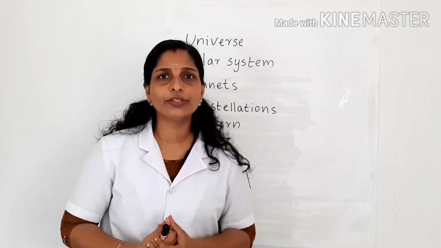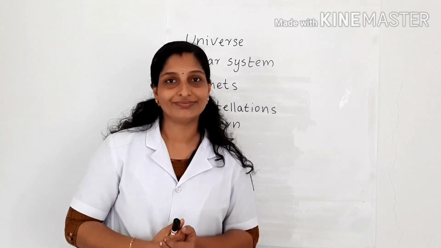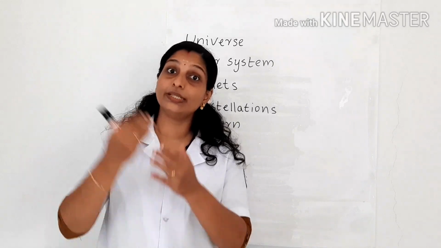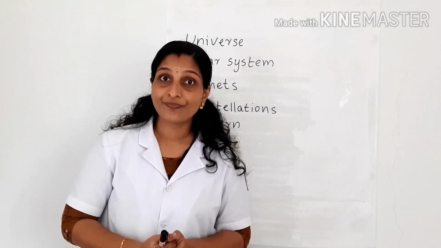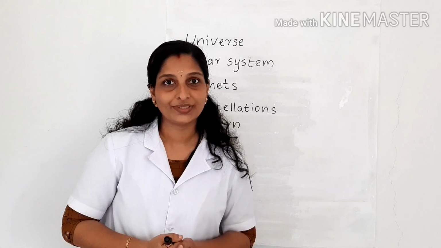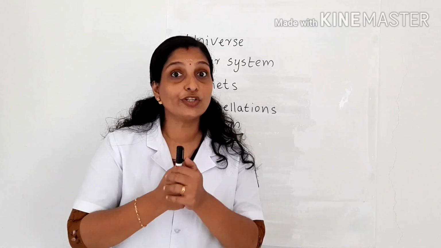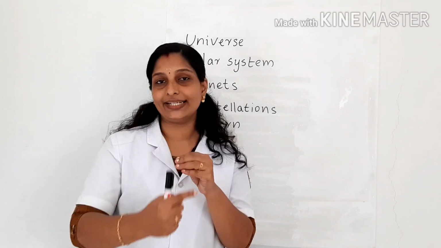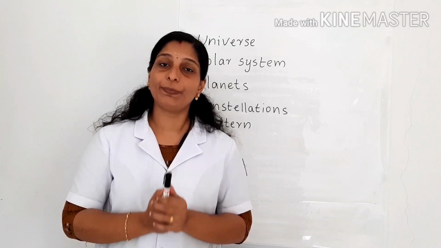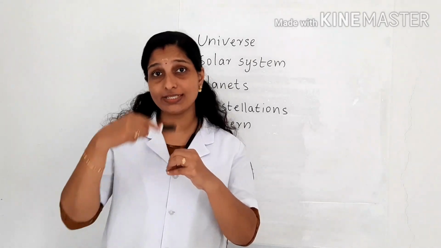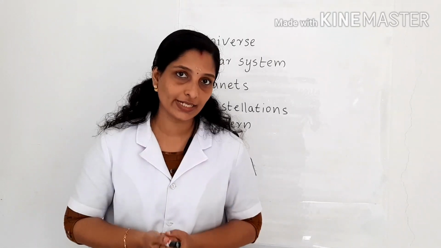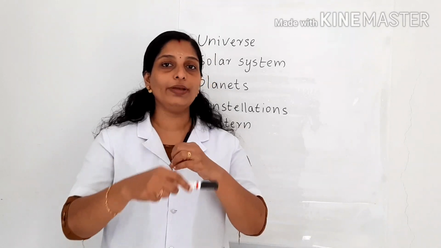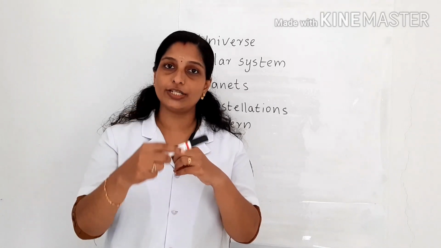So can you find the name of the moon in the list of the planets? No, you cannot find the name in the list of planets because the moon is not a planet. It is a natural satellite of the earth. It revolves around the earth. Just like the planets revolve around the sun through an imaginary orbit, the natural satellite of the earth, that means the moon, revolves around the earth through an imaginary orbit.